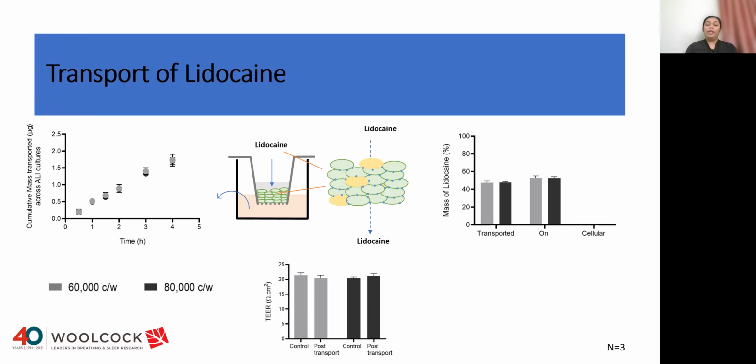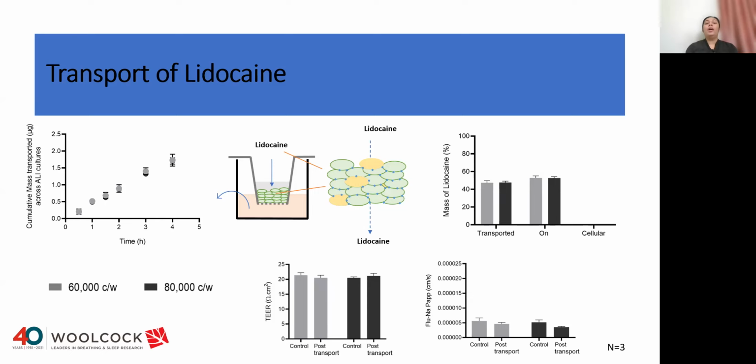To determine whether lidocaine deposition altered the epithelial barrier integrity of the cells, TER measurements were performed before and after the experiment, and we saw no significant differences in the TER values before and after the experiment, showing that epithelial barrier integrity was maintained. Furthermore, the apparent permeability values of the paracellular marker fluorescein for untreated cells and treated cells post-transport were found to be very similar, with no significant differences between them, again confirming that epithelial barrier integrity was not altered by lidocaine deposition.